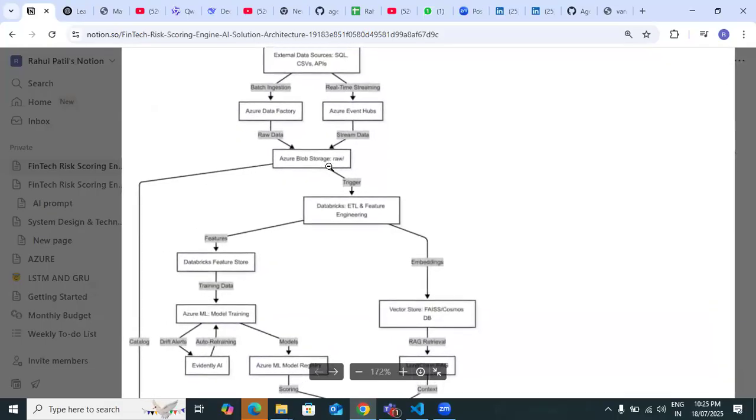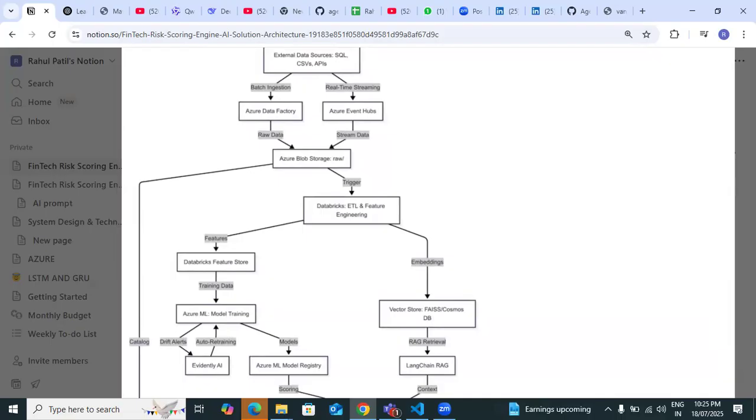Okay, it is pulling the external sources, but what are these two boxes? Azure Event Hub, from where? Real-time data or streaming data. Okay, batch processing is there, offline data. So you are putting it into Azure Blob Storage.